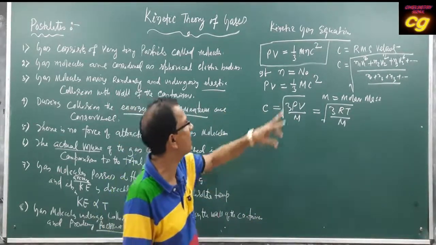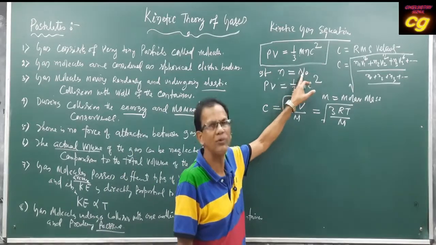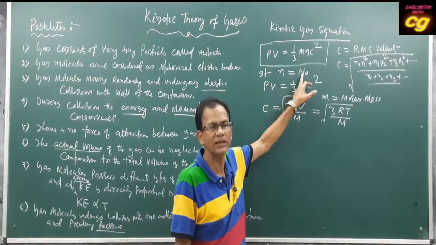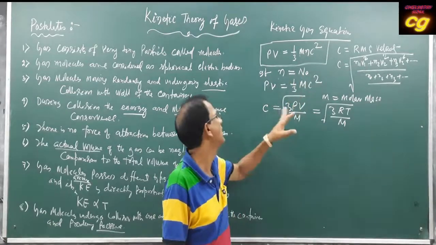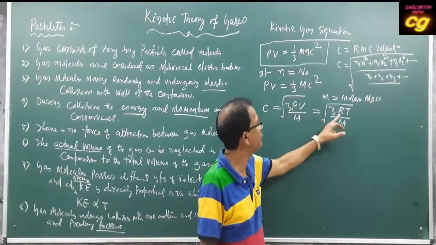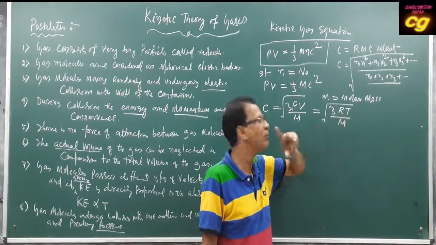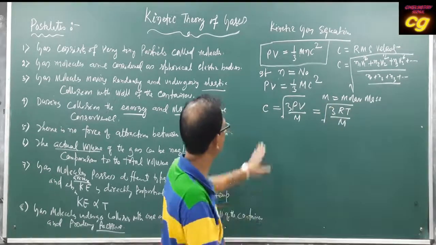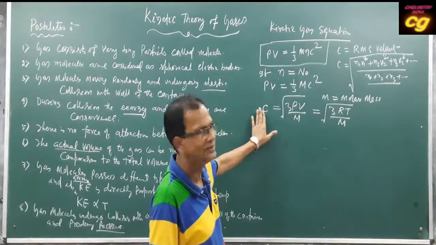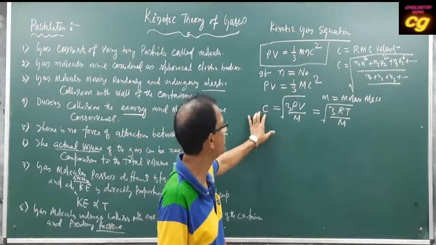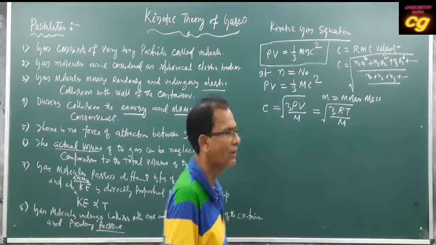When n is 1 mole, that means Avogadro's number of molecules, then PV will be RT, n being 1. So the root mean square velocity is equal to the square root of 3RT by M.